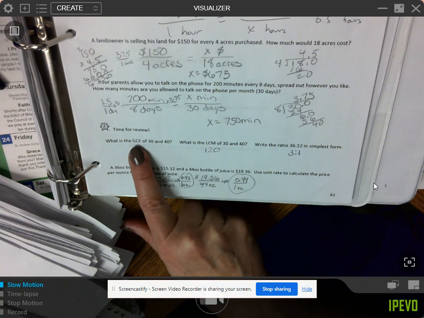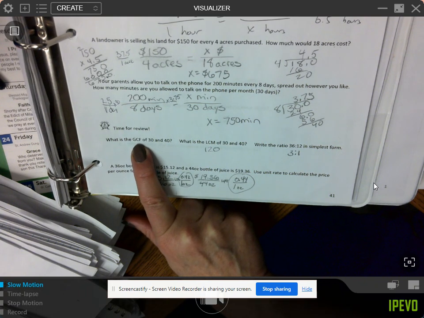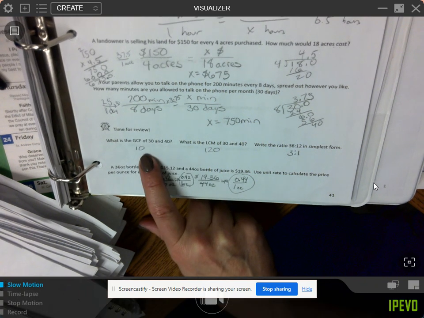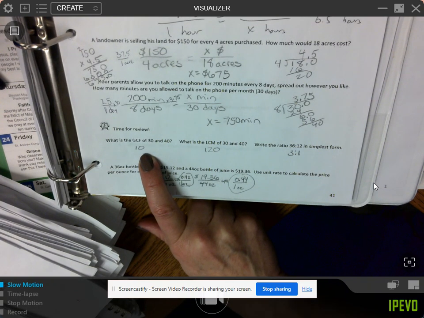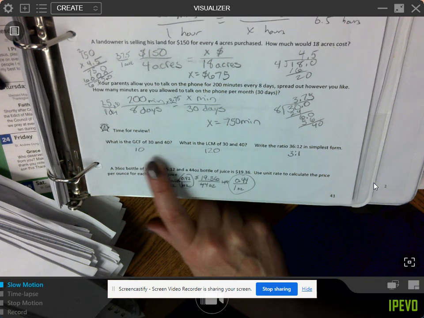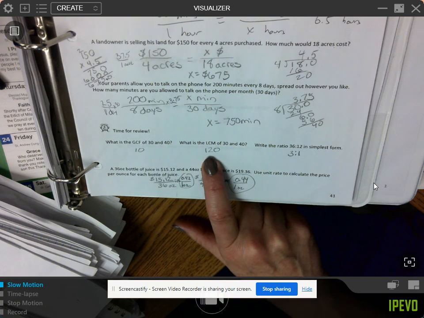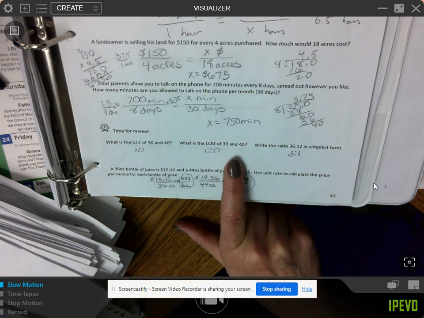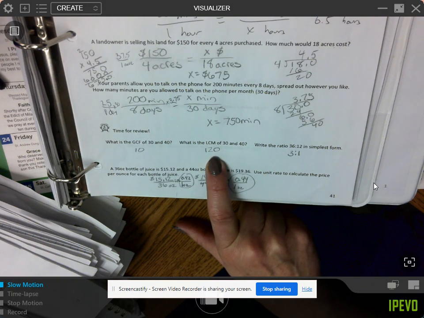The greatest common factor, the GCF of 30 and 40. Remember, greatest common factor, we narrow it down to what factor buddies go into it. What's the biggest factor buddy that they share? That would be 10. LCM, remember, is the least common multiple. Multiplying up, multiply by 1, by 2, by 3. What is the smallest number they share? The least common multiple they share is 120.